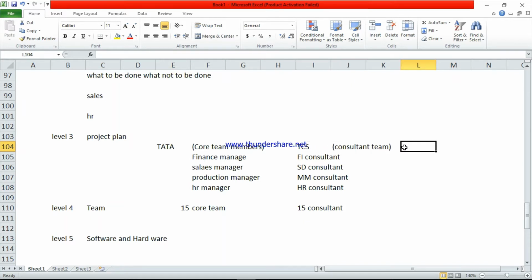Along with the consultant team, we have one more team, that is the technical team, and we have one more team, the Basis team. The technical team, the ABAPers, will do the coding, and the Basis team will give technical support like system installation. From TCS, the consultant team will do the configuration. The technical team ABAPers will do the coding, and these persons will do the basic installation services.